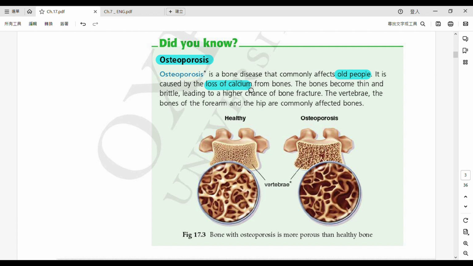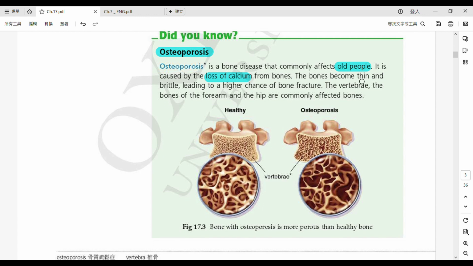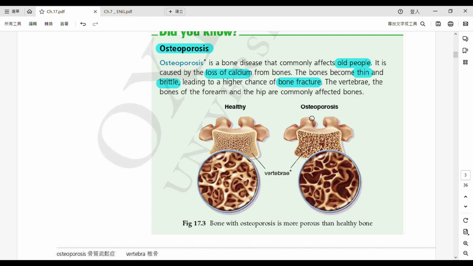得唔得？ Alright, so their bones become thin, 薄咗啦，同埋 brittle. Okay, 容易啲碎嘅。And they may have an easier chance or higher chance of having this bone fracture. Please underline this word, bone fracture. So bone fracture means in Chinese 就係骨折啦。Okay, so there are two areas which they may have bone fracture quite easily. One of them is the forearm, 就係前臂啦 and the hip, 就係佢哋嘅 pat pat 嘅位啦。